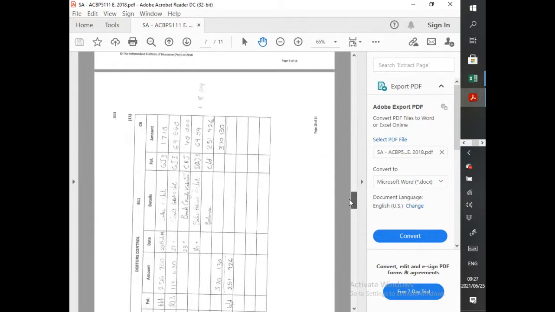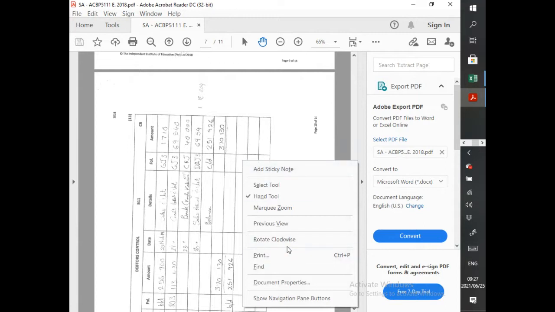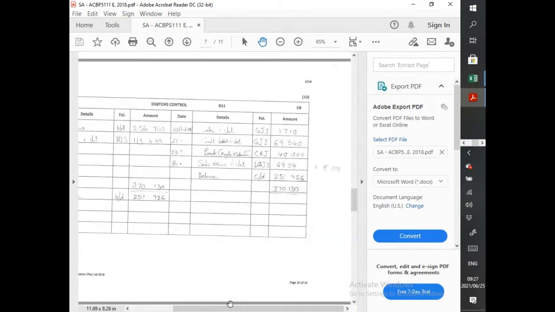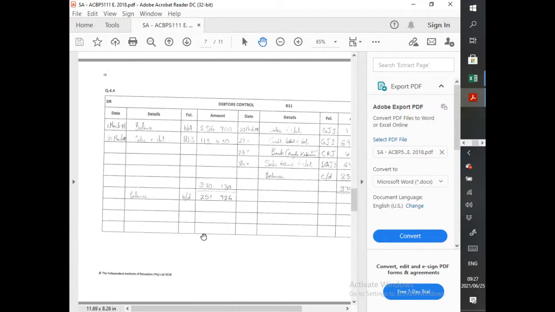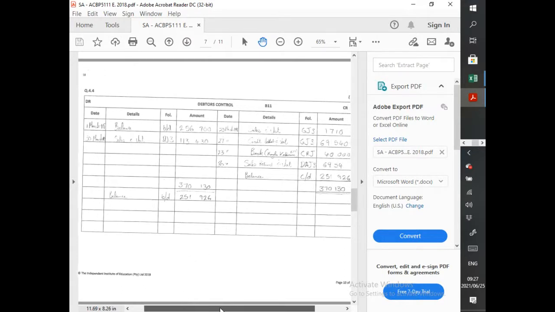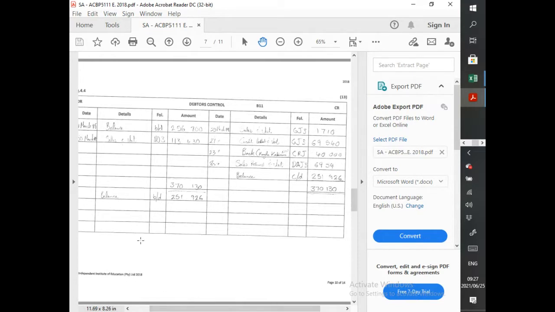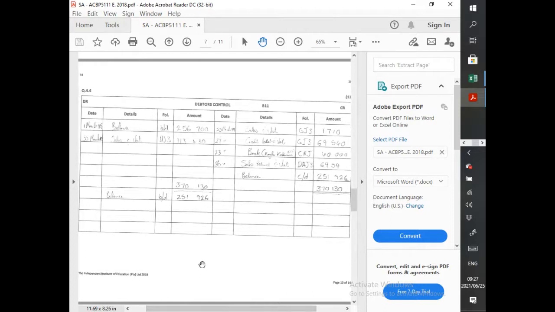Okay, so I think we're now, oh no, we're not done. We still have the general ledger for your debtors control. They gave us the opening balance, if I recall correctly, 256,700. And then all we need to do is go into each of the journals that we did and see what the totals were for any column that said debtors control.